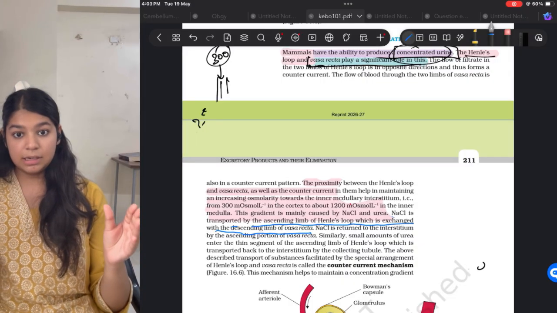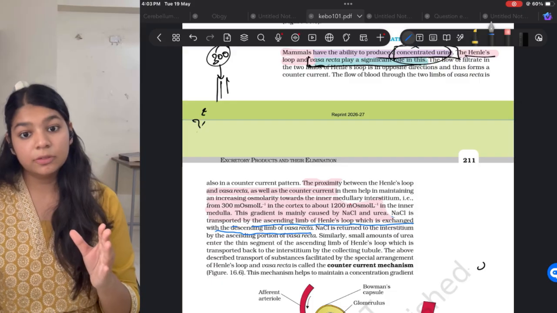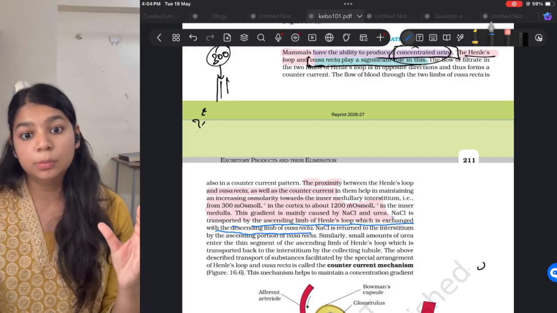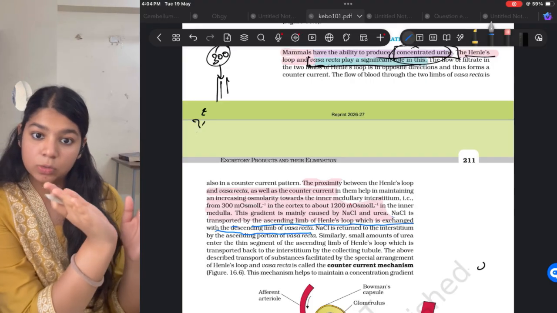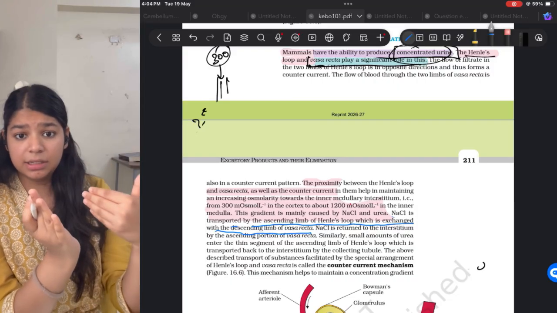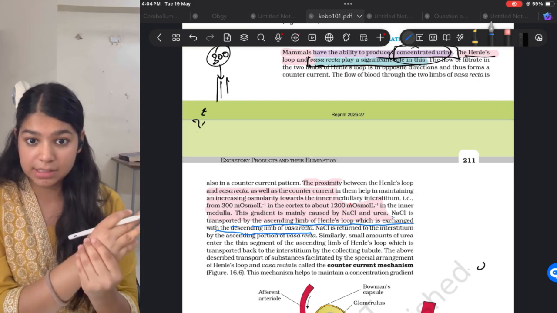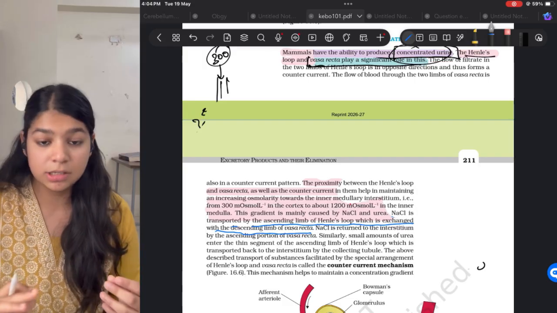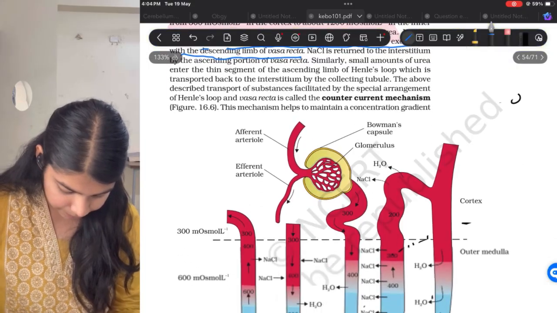Now this NaCl goes into the vasa recta, then the osmolarity of the vasa recta increases, but the vasa recta has blood. So do we want blood to have high osmolarity? No. So as the blood passes down here, water from the descending limb enters into the vasa recta. So again it becomes dilute and comes back into the normal state, right? So the blood is maintained, and the osmolarity of the medulla is also maintained by this mechanism. Got this?